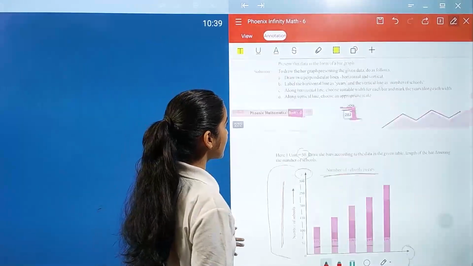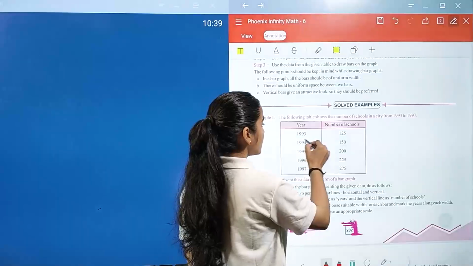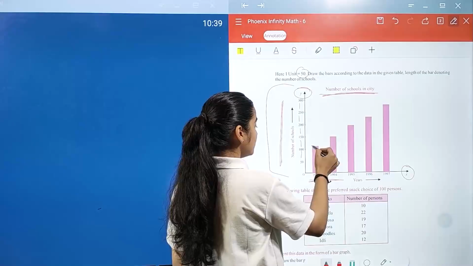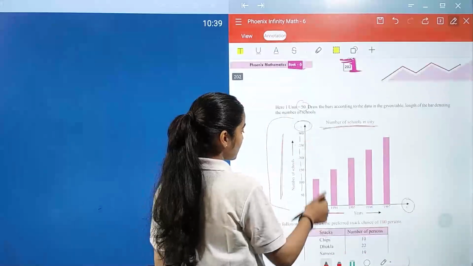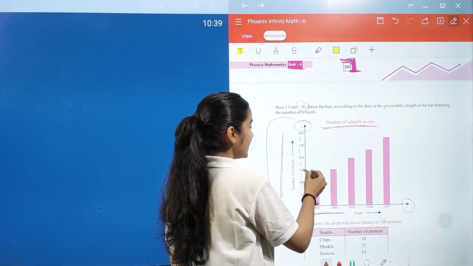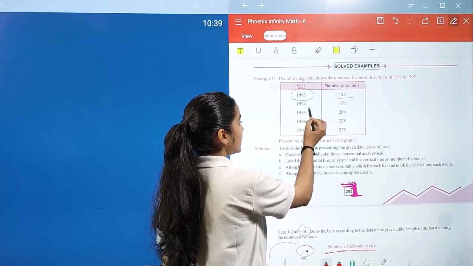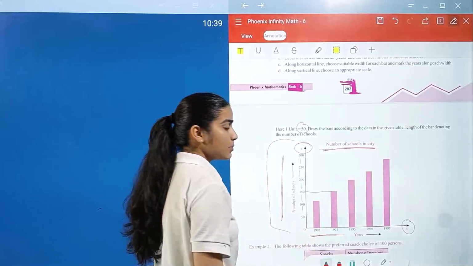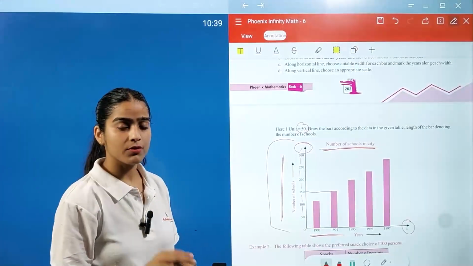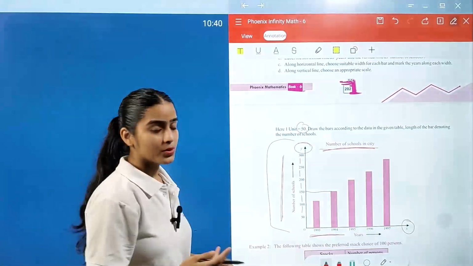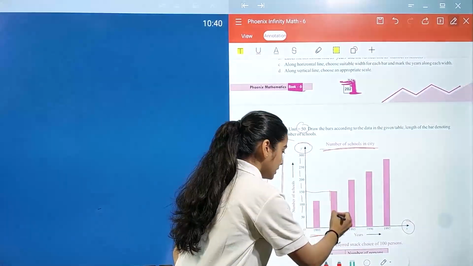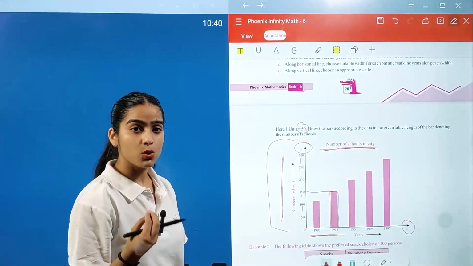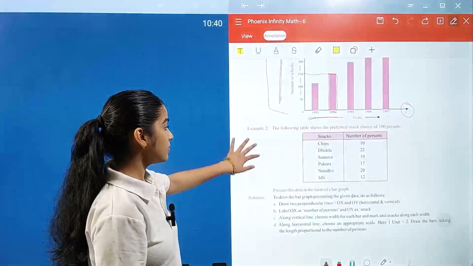After this, for example, this is a data table which we have to plot. So in 1993 we have 125 schools. So 125 will lie between 100 and 150. The next number we have is 1994. So 150 lies at 150 exactly. For the numbers which are not represented on the y-axis, you have to see where they lie and you have to mark it. If the numbers are represented on your y-axis, you just have to draw till that. And what you have to keep in mind, your rectangular blocks, the bars, should have equal distance between them.